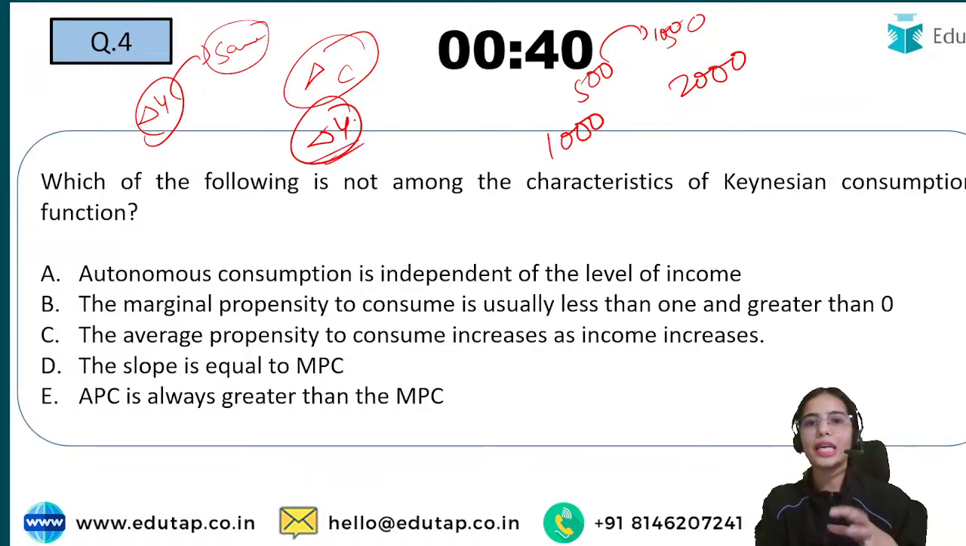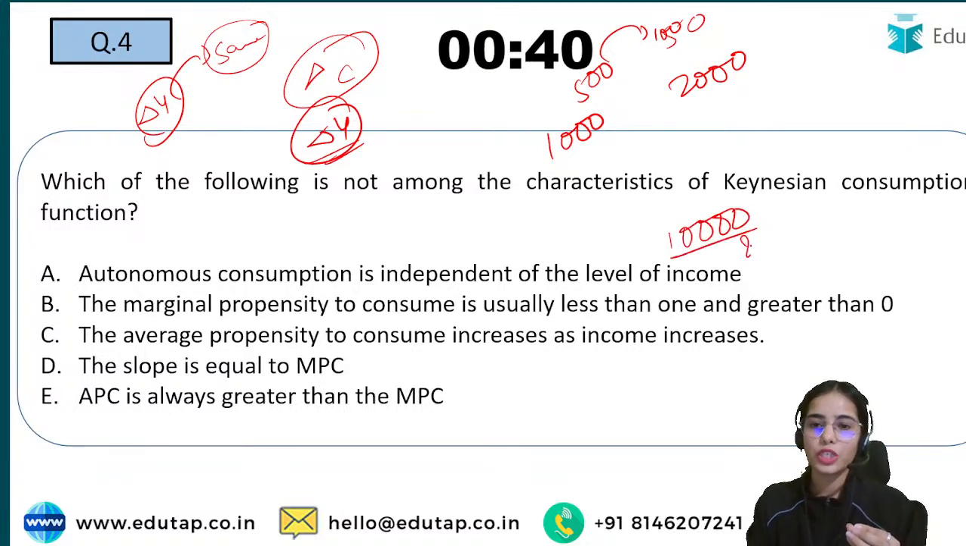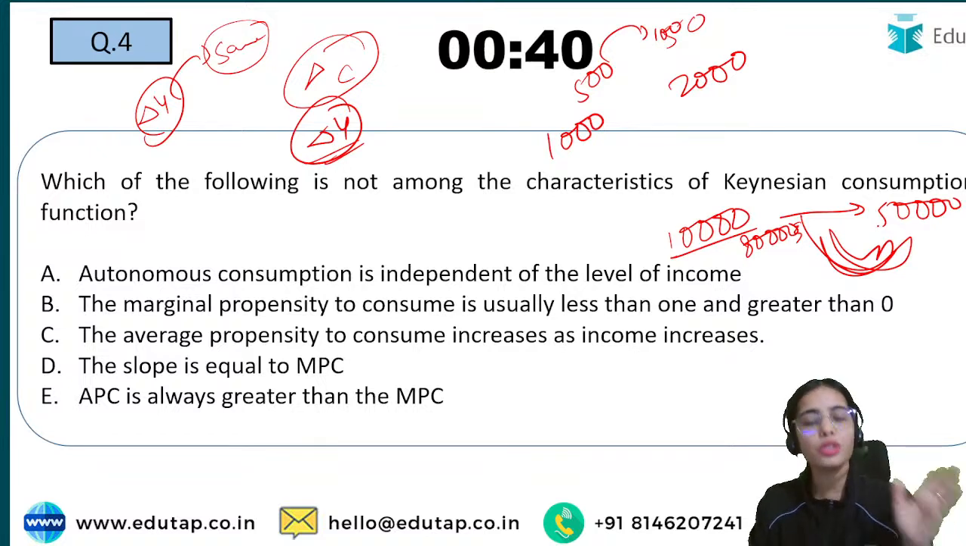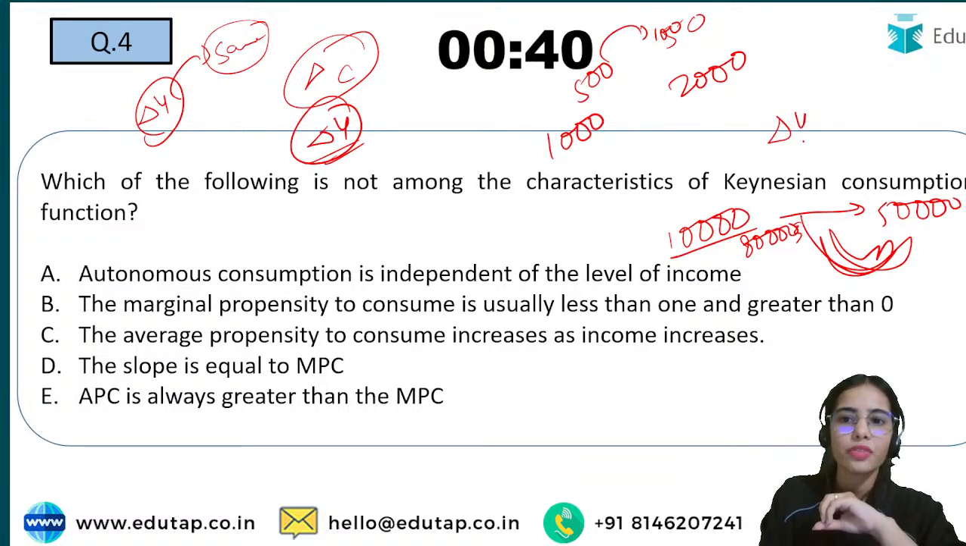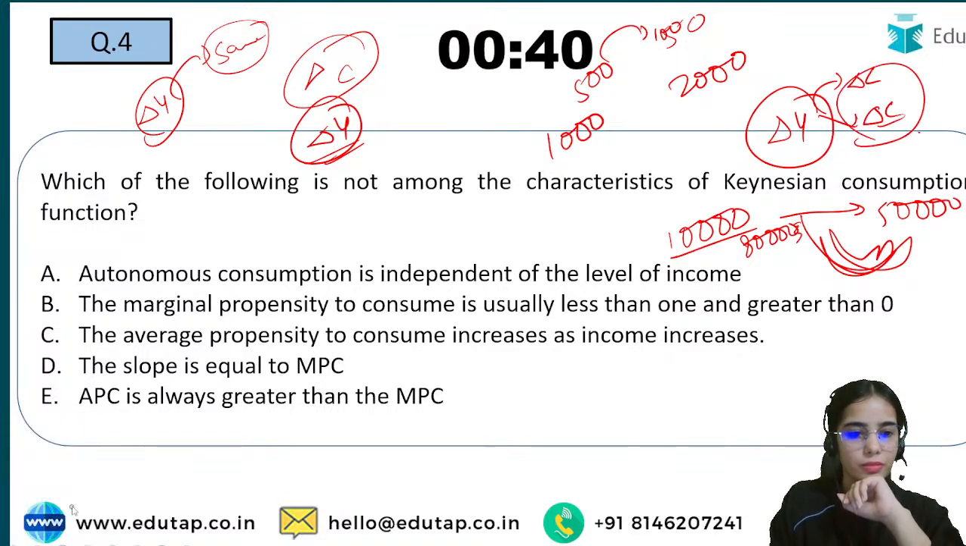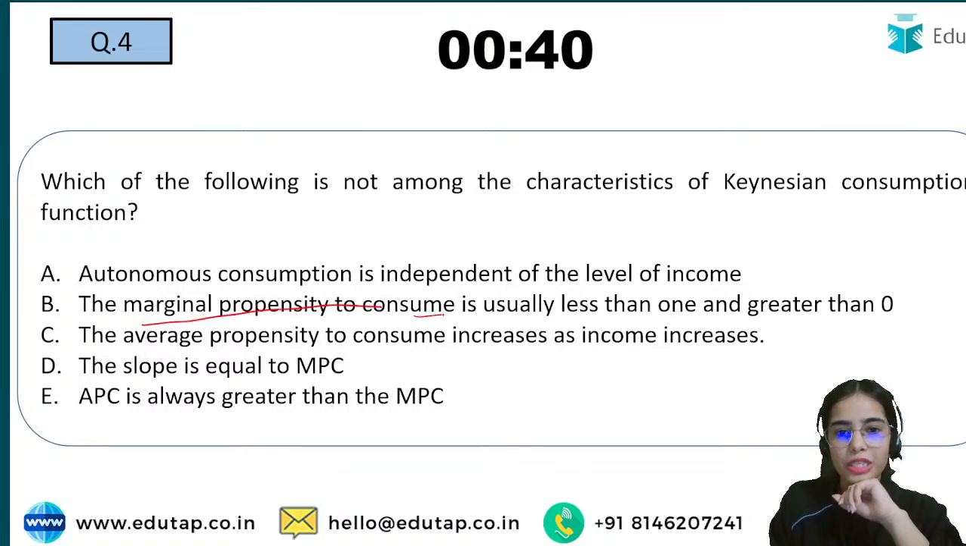You were earning 10,000 and consuming 8,000. Now you are earning 50,000. Will you consume the whole increase in income, that is 40,000? No, you will save something. With the increase in income, your consumption increases, but your savings also increase. So this is the idea. The marginal propensity to consume is usually less than 1 and greater than 0.